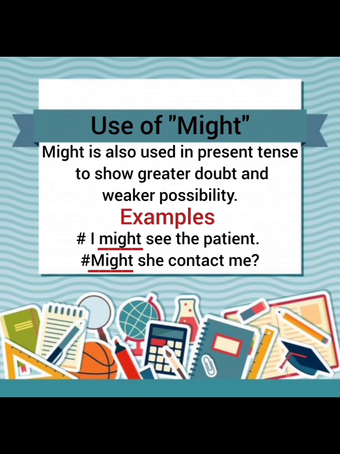I might see the patient, like I'm not confirmed, I might go there and I might see or visit the patient. Might she contact me? Now it's present tense, but it's a strong doubt and a weaker possibility. So in this case, I can use might in my present tense.